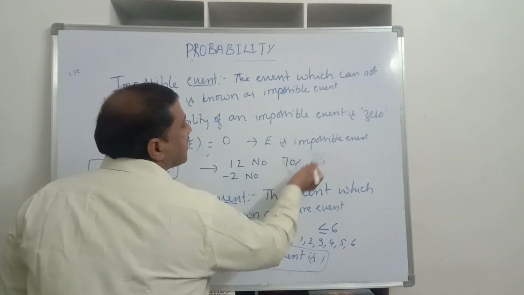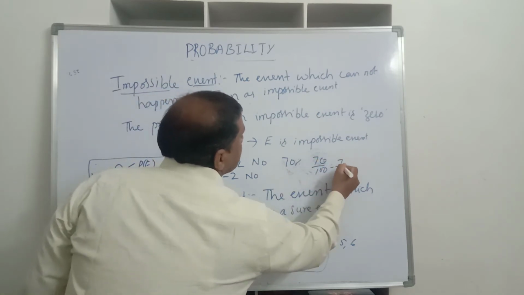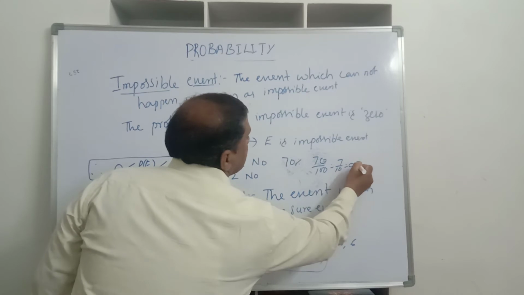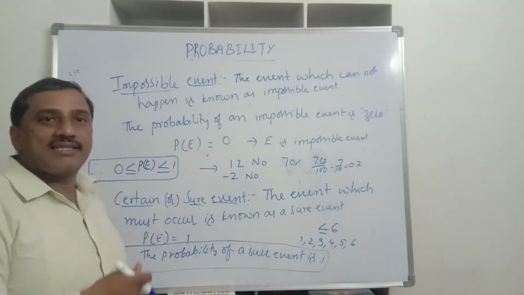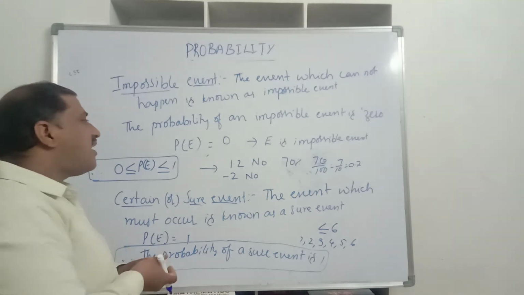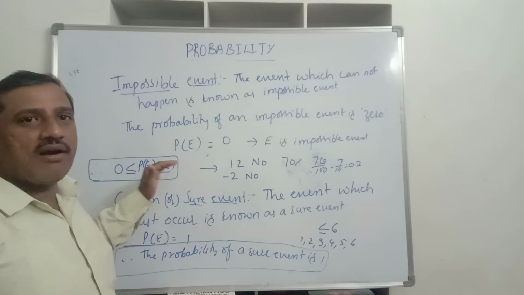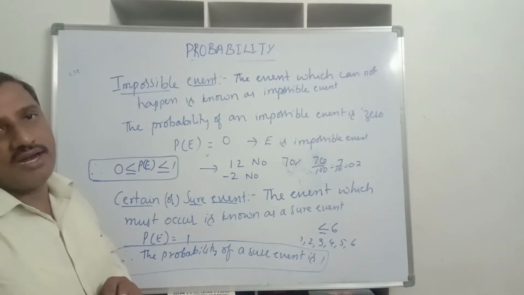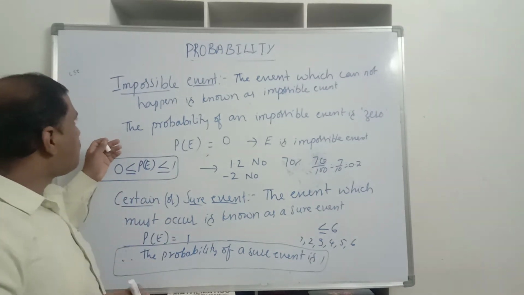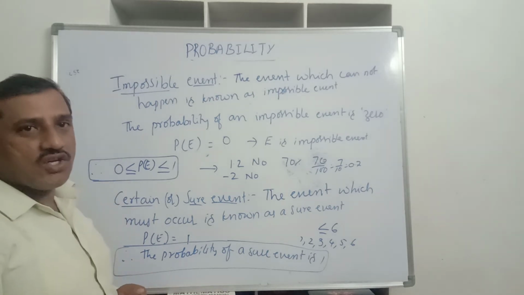Yes. 70% means 70 by 100, that is 7 by 10, which is equal to 0.7, which is less than 1. So always the probability of any event will be either 0, or 1, or in between 0 and 1. Is it clear, children? Probability of an impossible event, probability of a certain event or a sure event.